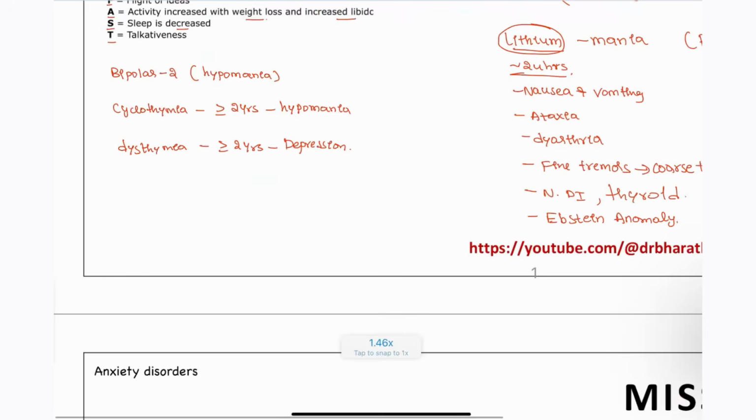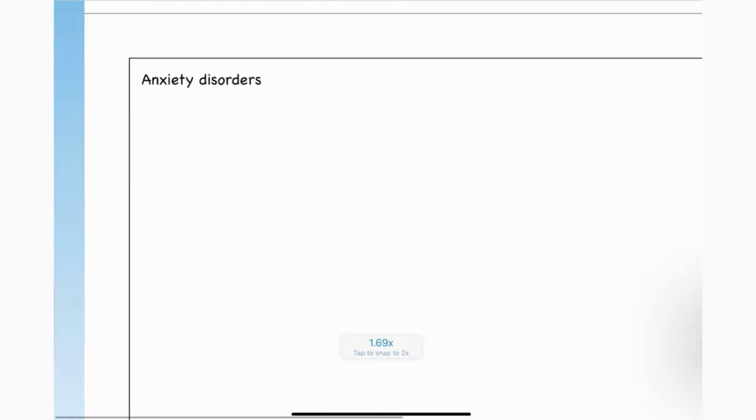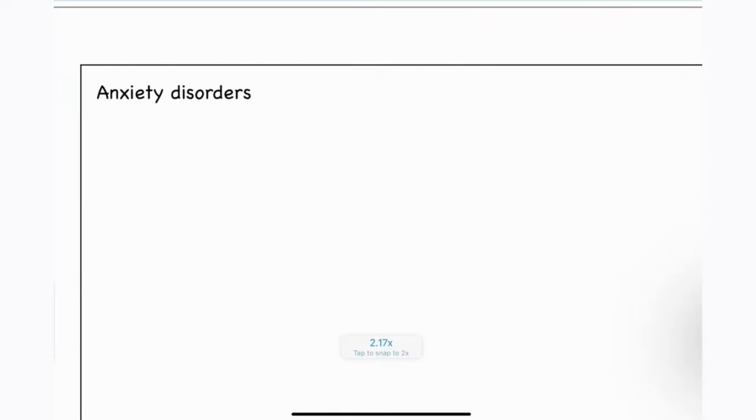Right, next moving on to another type, guys, that is anxiety disorders. In the anxiety disorders, you first have to understand what PTSD is. What does PTSD mean? First we will see that, and then we are going to move to the other disorders. Before PTSD, there is acute stress reaction, and also acute stress disorder.